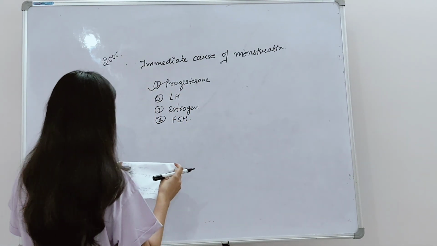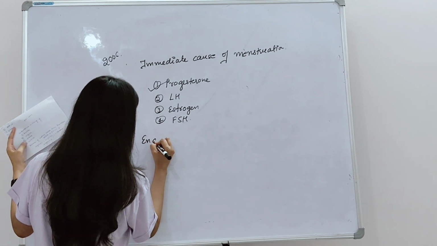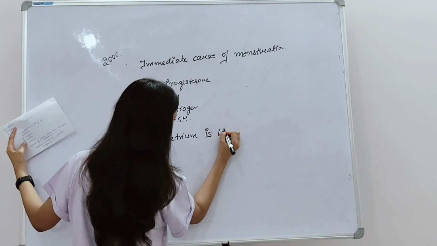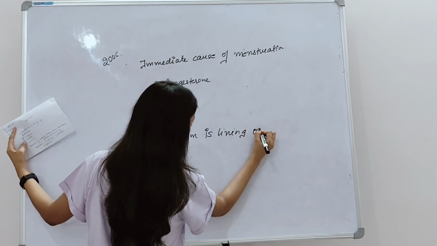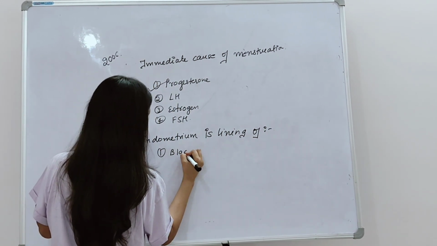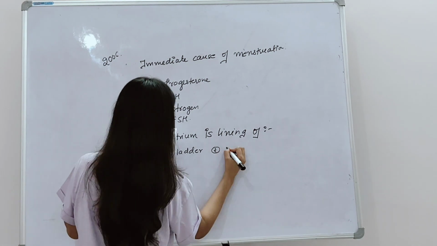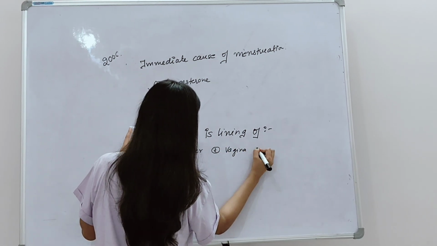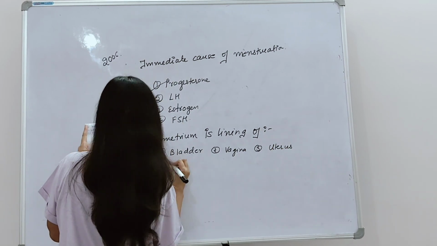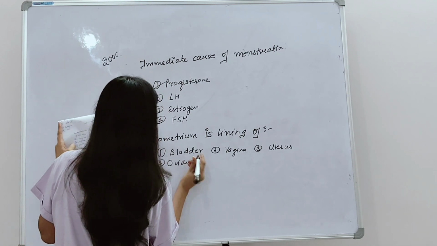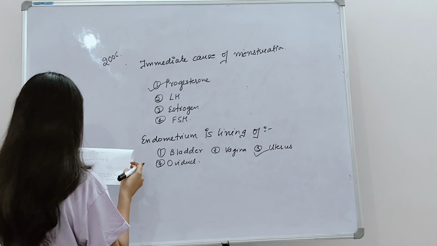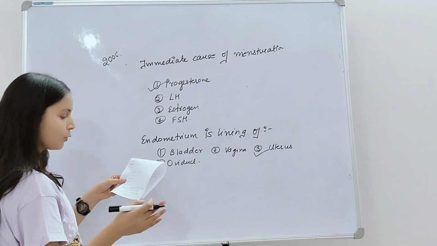Another question: endometrium is the lining of what? Very easy question. Options are bladder, second is vagina, third is uterus, and fourth one is oviduct. So endometrium is the lining of what actually? It is the lining of the uterus. It's a very simple question. Okay. Another question is release of mature ovum from Graafian follicle.